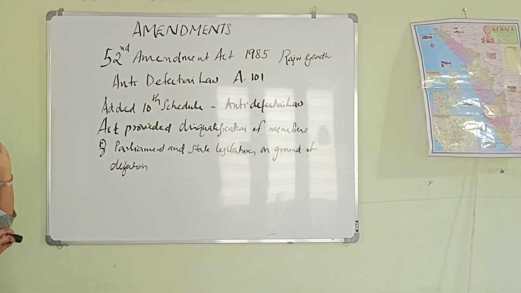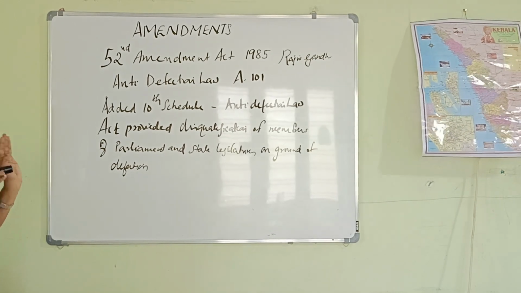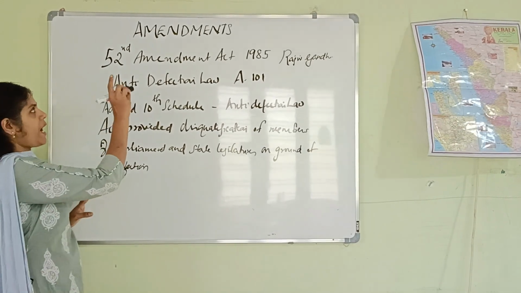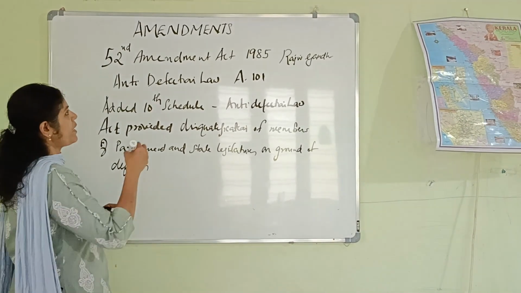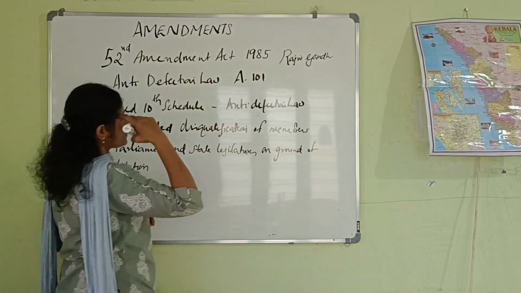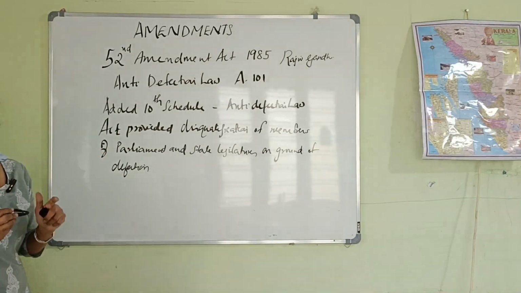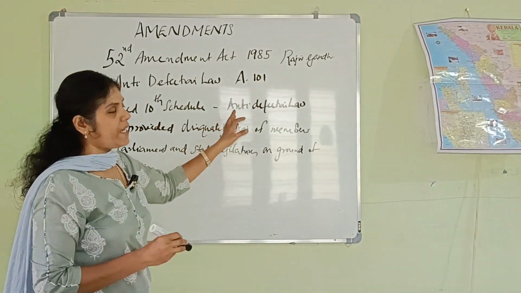Then this anti-defection law was added to the 10th Schedule, and the 10th Schedule was added as per the 52nd Amendment of 1985. As per this Amendment Act, the 10th Schedule included the anti-defection law.